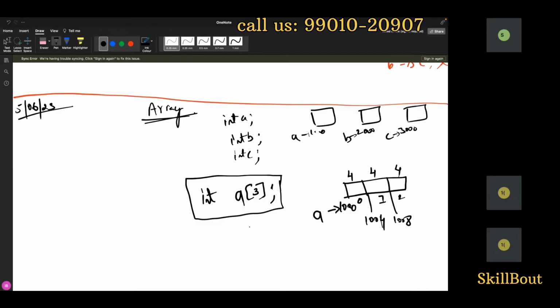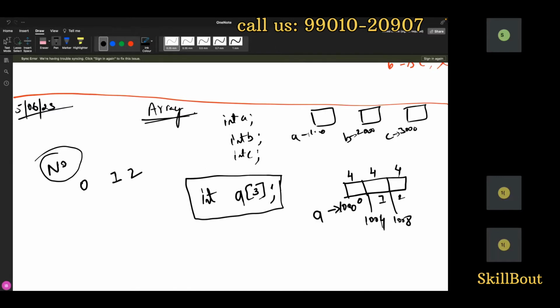Now the favorite question is why indexing starts from 0. Do you have an indexing? My answer is absolutely no. You don't have any indexing, but still you are telling 0, 1, 2. Why is it so? The simple answer is something like this, guys.